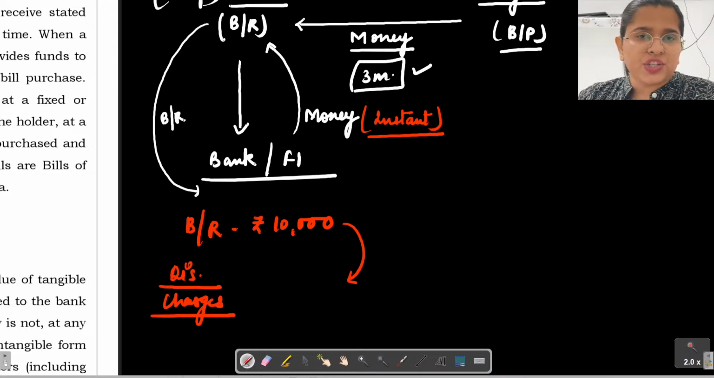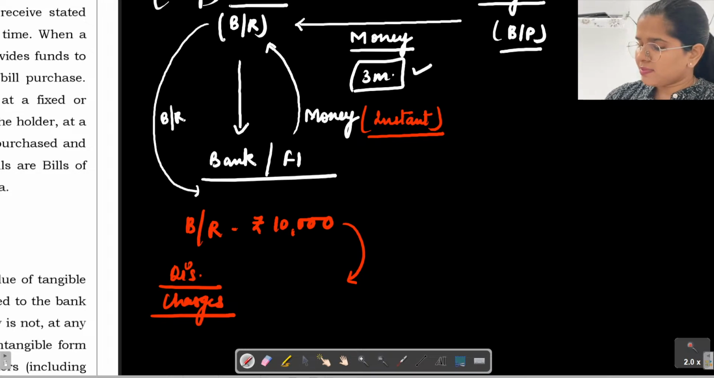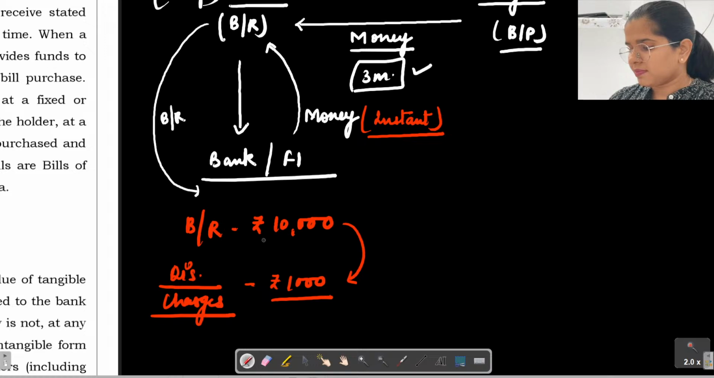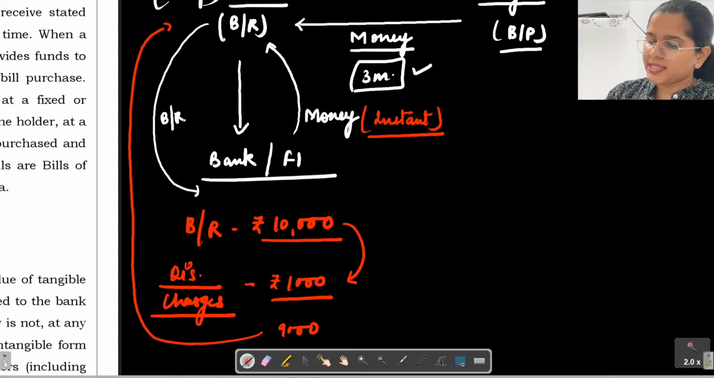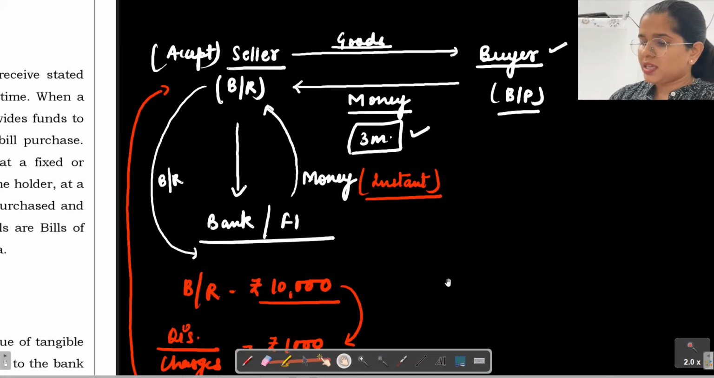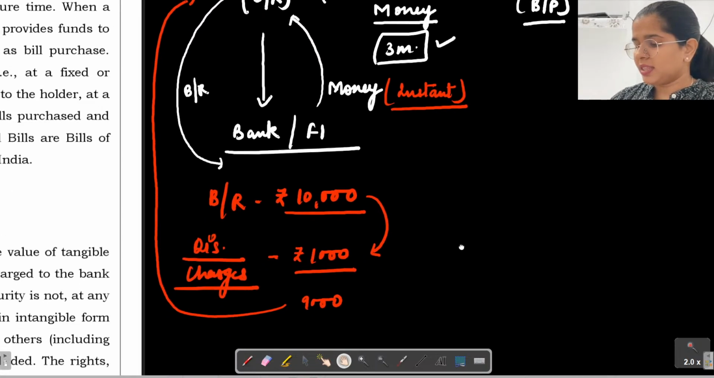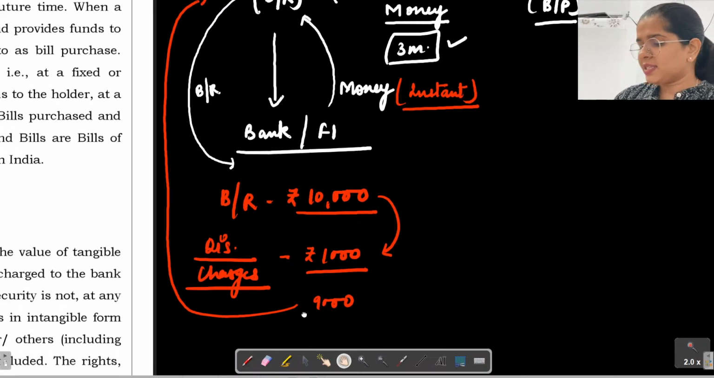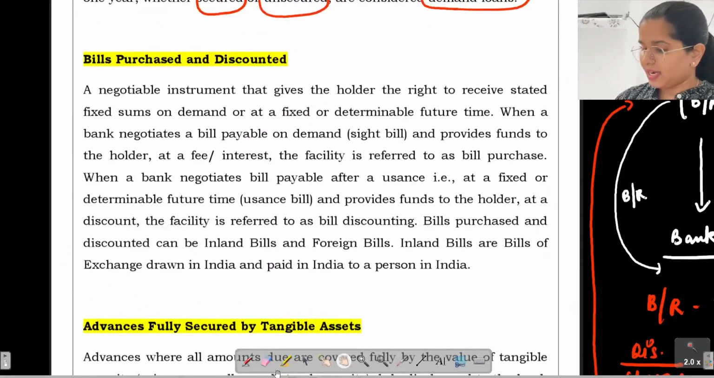See, a bank is a financial institution, and ultimately banks exist because they are not welfare oriented institutions. They are here for doing business. So what they are going to do is charge discounting charges, suppose 1,000 rupees, and the remaining 9,000 they will provide to this particular seller. So this is called bills purchased and discounted. Let us see this.